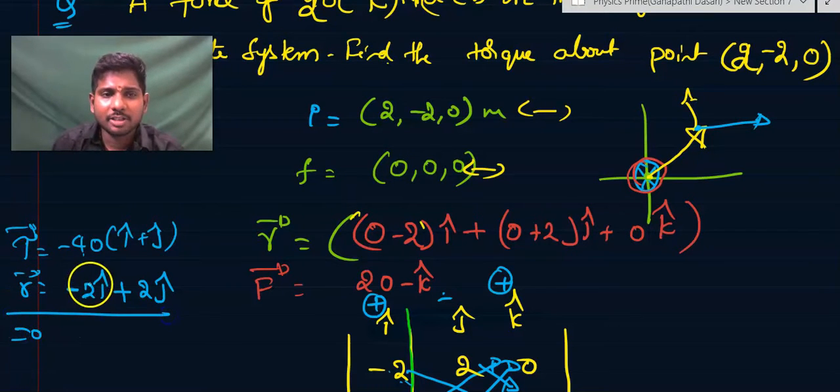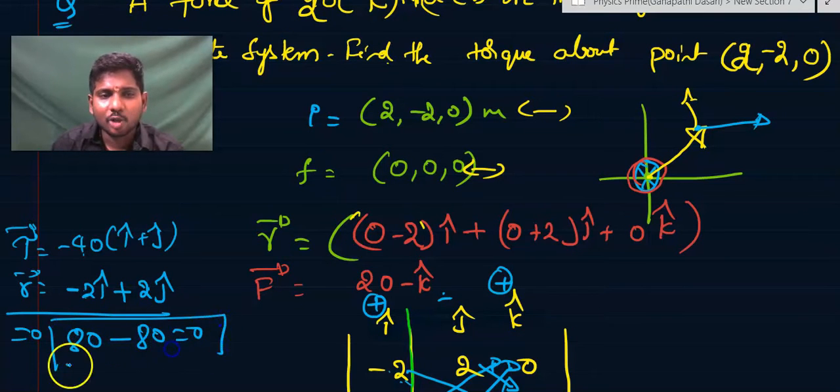If they are perpendicular to each other. So minus 2 into minus 40 will be giving you 80. So plus 2 into minus 40 will give you minus 80. That will be 0. You see here, the dot product between torque and R is 0. Torque dot R vector is equal to 0.